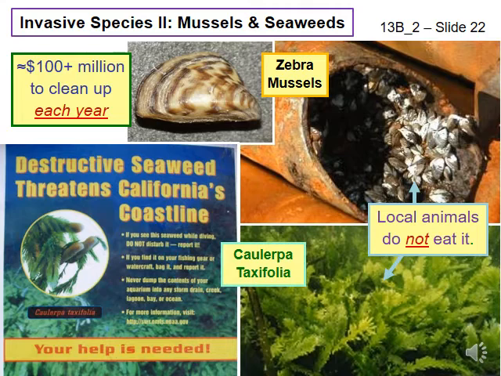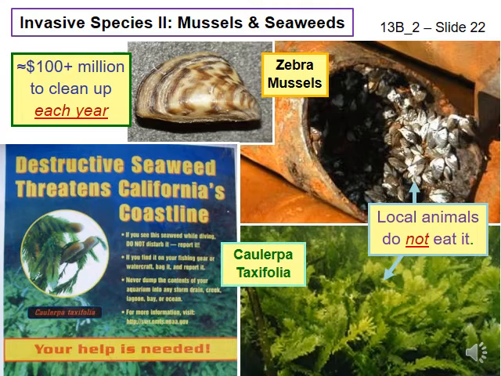In Southern California we have our own invader, Caulerpa taxifolia, a fast-growing tropical seaweed that has caused havoc in the Mediterranean Sea already. Caulerpa taxifolia pushes aside native algae, and local animals do not eat it. When animals eat the native algae, a lot of Caulerpa taxifolia grows where the native algae once was, so it just spreads and spreads. Note that this means there is less food for native animals.